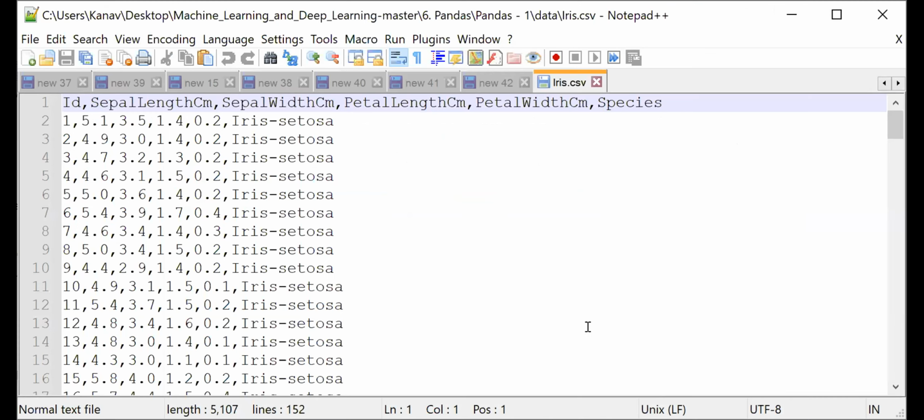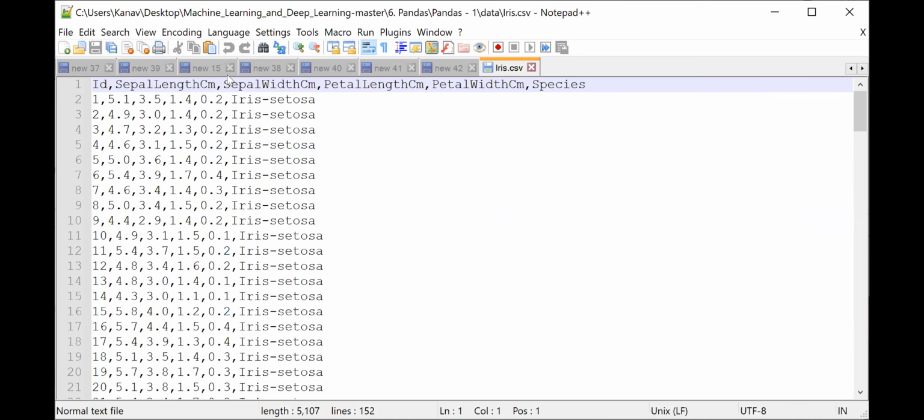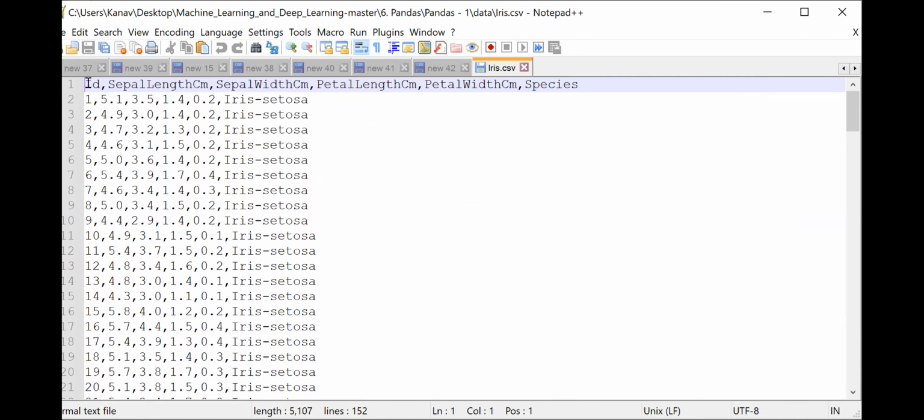Now, do you see this? We can open it in the notepad, right? So it is nothing but comma separated values. You have one column called ID, and in ID you have 1, 2, 3, 4, and so on. Sample length is the second column. Then the third column is comma separated, with petal length, then petal width, and then the species. So there are 4 to 5 different columns in this entire data, and we are going to load this entire file inside the Jupyter notebook.